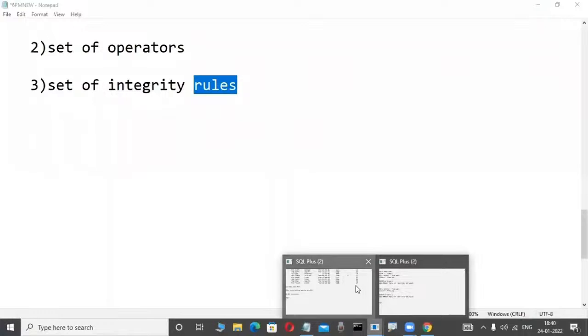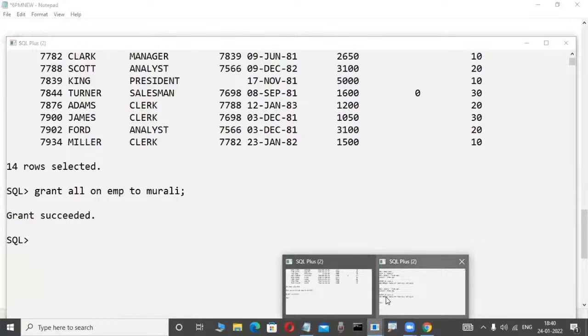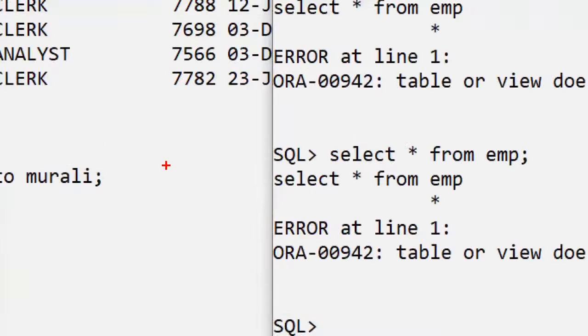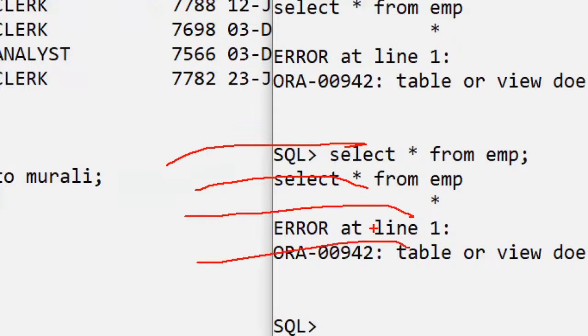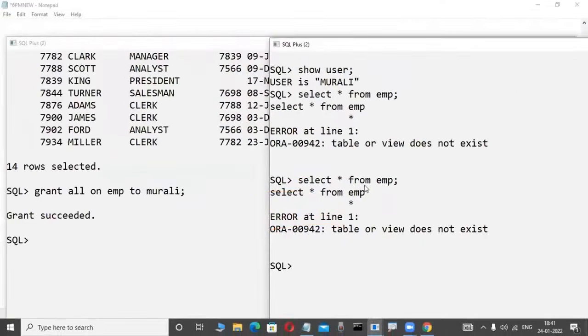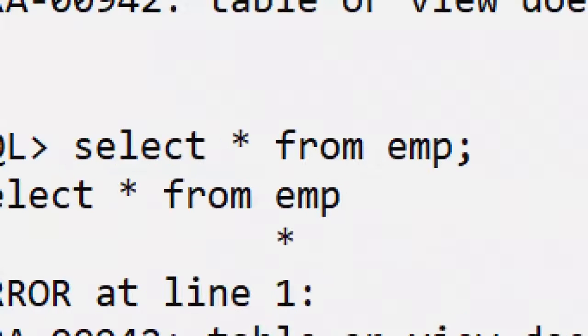Concentrate here. If any user gives a permission to another user, observe here, either a procedure, function, trigger, package, any database object they are giving, the employee who gives the permission, that employee name dot object name. The employee name is the user here, actually, don't worry.